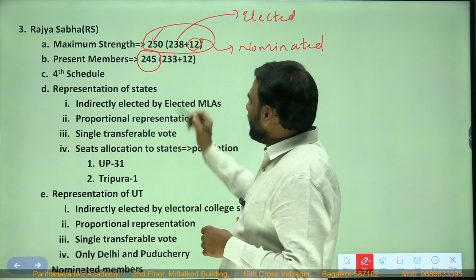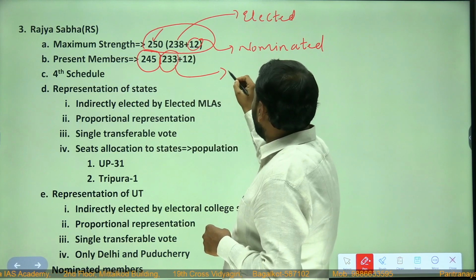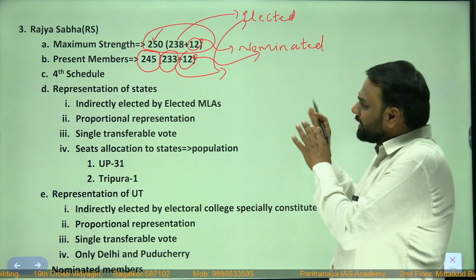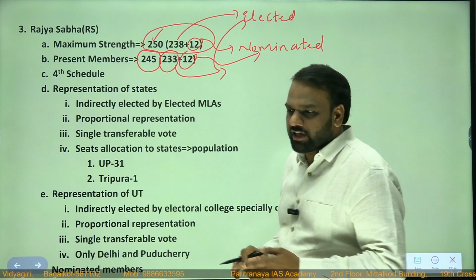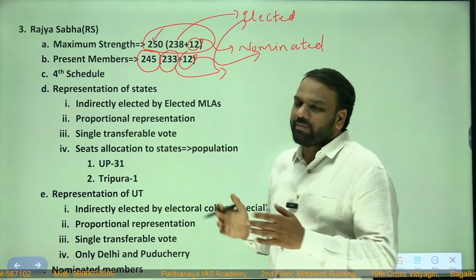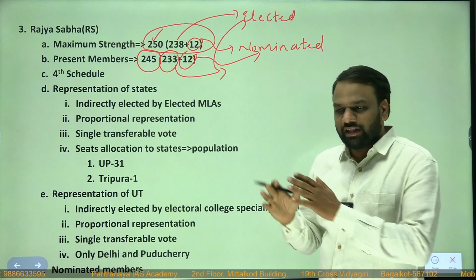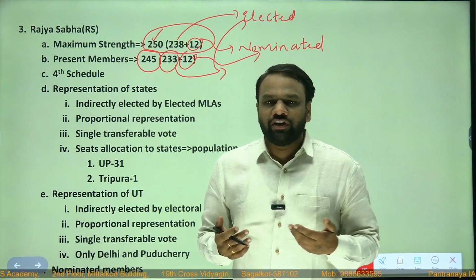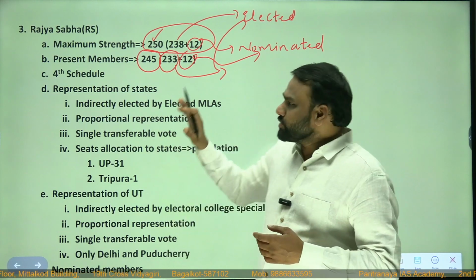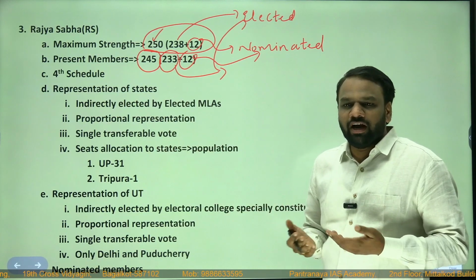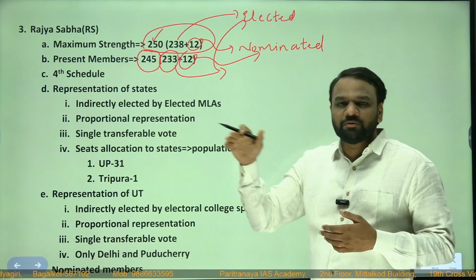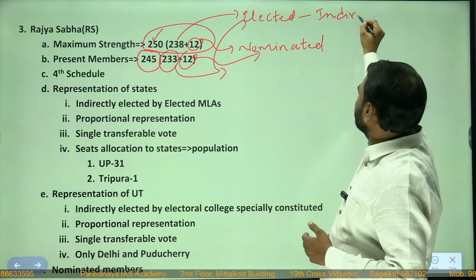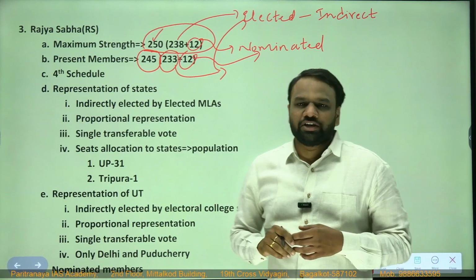In this 245, 233 are elected. Next, 12 are nominated. When we say elected here, there are two types of election. One is direct election, another one is indirect election. So how are the members of Rajya Sabha elected? Whether they are directly elected or indirectly elected? They are indirectly elected. We call it directly elected when the people of India, the citizens of India, participate in the election process. When it comes to electing members of Rajya Sabha, the people of India do not directly participate. Who else will participate in the election? We shall see later on. But here it is through indirect election. It's not direct election.